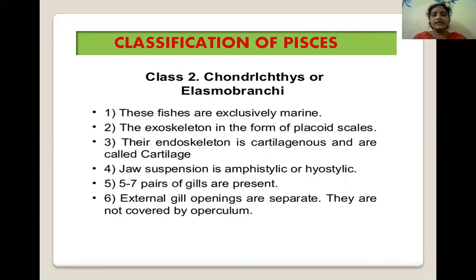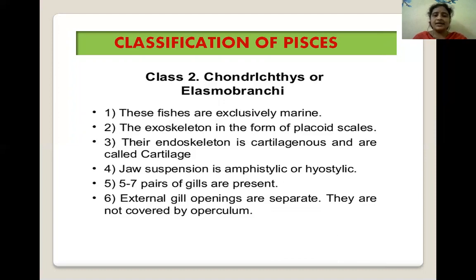Their endoskeleton is cartilaginous. This is very important. Therefore they are called cartilaginous fishes or Chondrichthyes or Elasmobranchii.